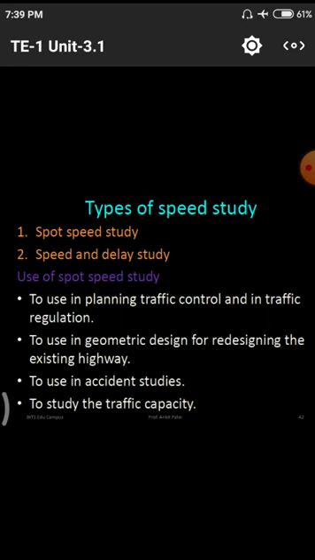If we have less quantity of data, we need to design for that quantity of data, so that in further cases we do not face a huge amount of problems. How much amount of problems are also associated with data, we design the particular points, so that these studies are mainly useful for the planning of traffic control and traffic regulation.